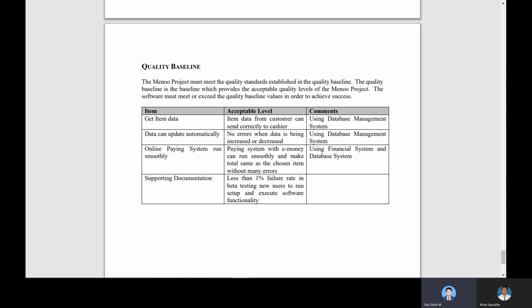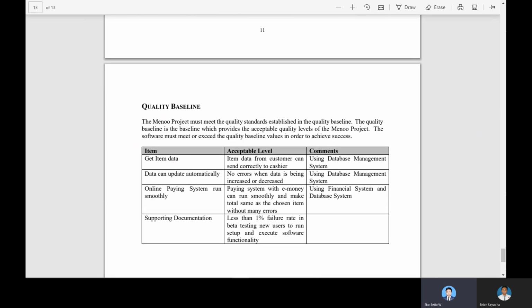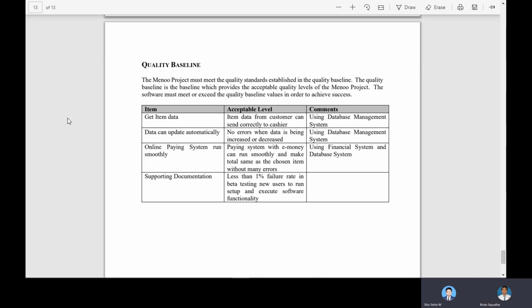And next is supporting documentation. The acceptable level requirement is less than 1% failure rate in beta testing for new users to run, set up and execute the software functionally. Okay, I think this is enough. I will give the floor back to Brian.